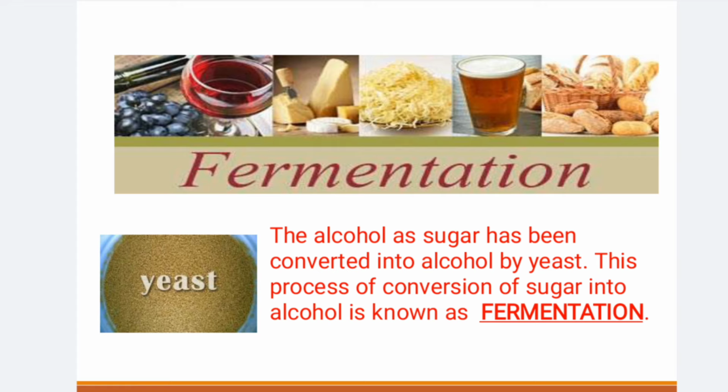Sugar is converted into alcohol in the presence of yeast. This process of conversion of sugar into alcohol is known as fermentation. Natural sugars are converted by yeast, and where are these natural sugars present? In food items like rice, wheat, barley, fruit juices, spoiling fruits.